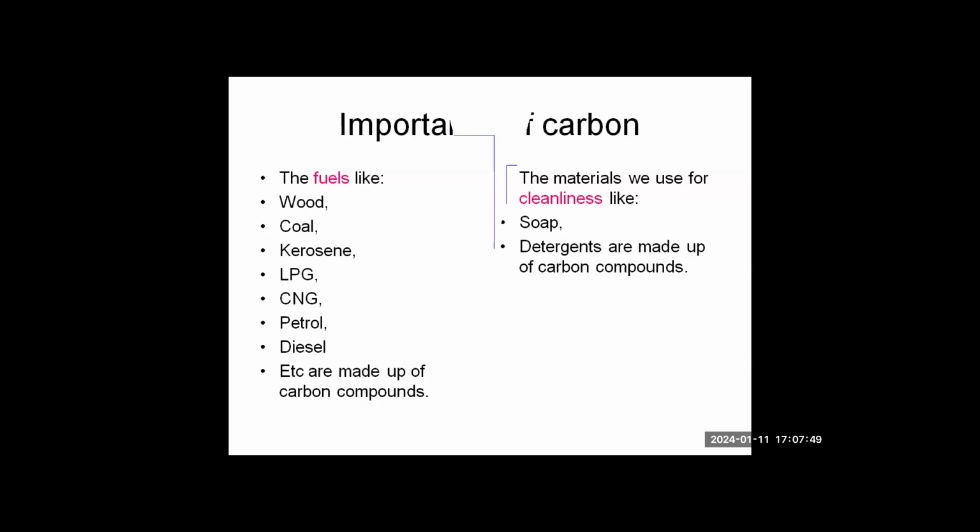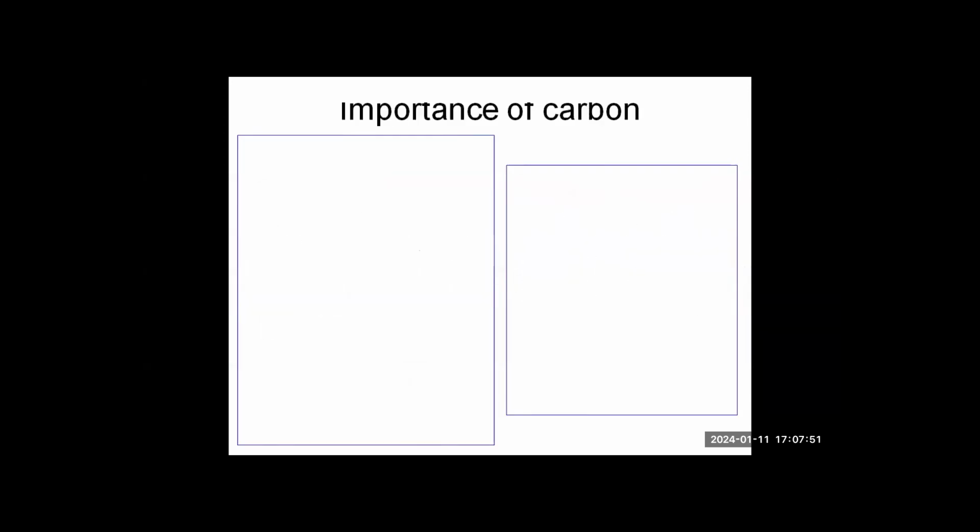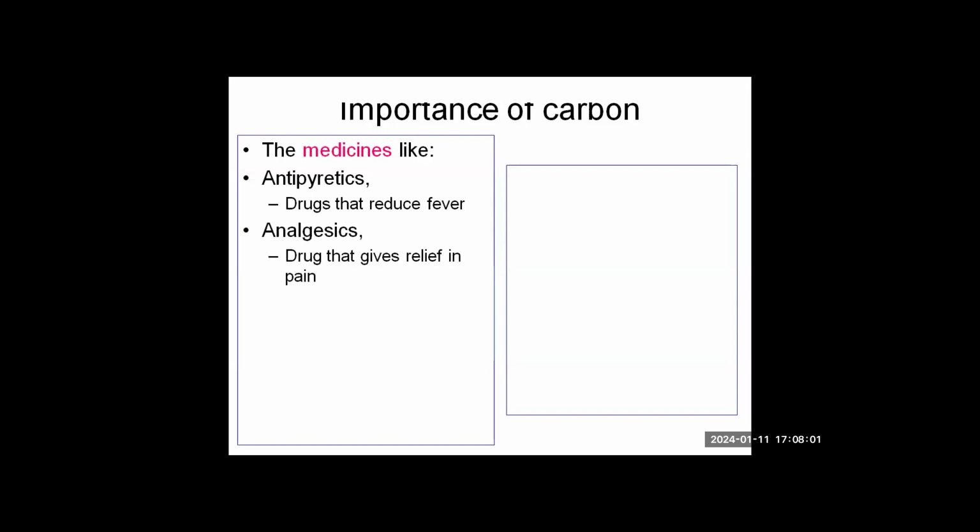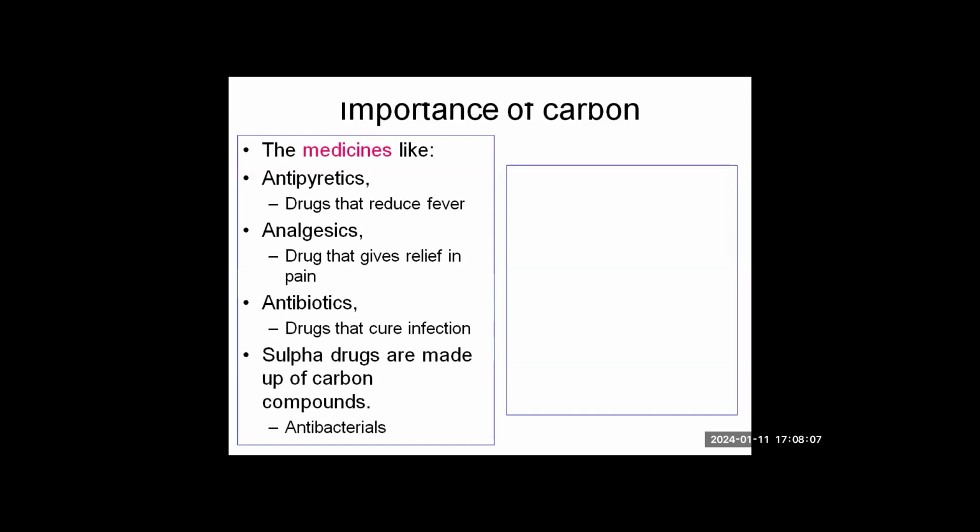So it's surprising how all these substances have carbon in them. The list is not over yet. You can see the medicines. Antipyretics are the medicines which reduce fever. Analgesics are pain relievers. Antibiotics are the ones which fight infection. Sulfa drugs are also antibacterial in nature. They all contain carbon in them.